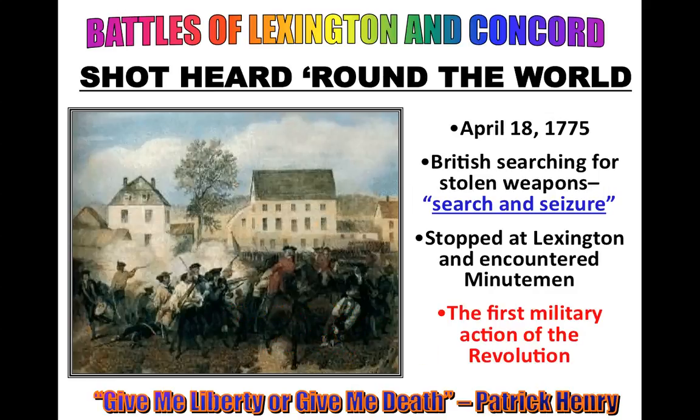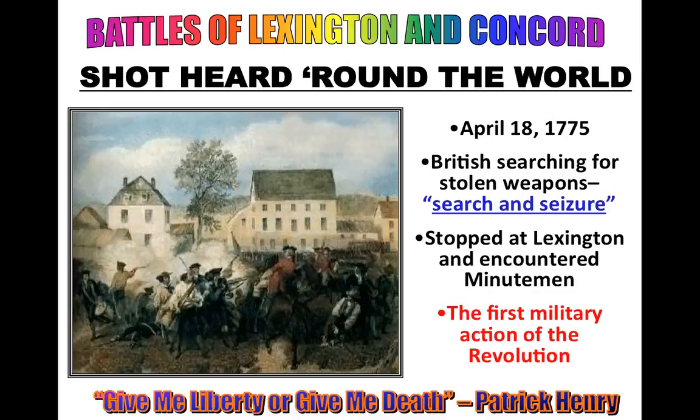I bet you've already heard of it. The shot heard round the world. April 18th, 1775. What's going on is Lexington and Concord. First military action of the Revolution. Massive circle around this. But it's even more interesting to find out that the Redcoats were coming to Lexington and Concord actually to find Samuel Adams, but also to seize stolen weapons, quote unquote.